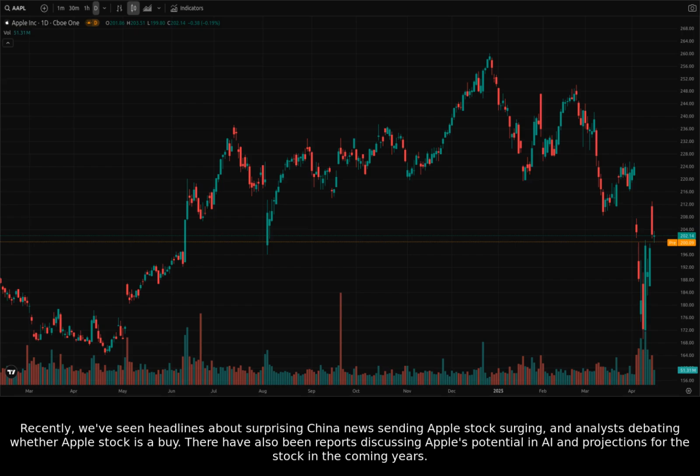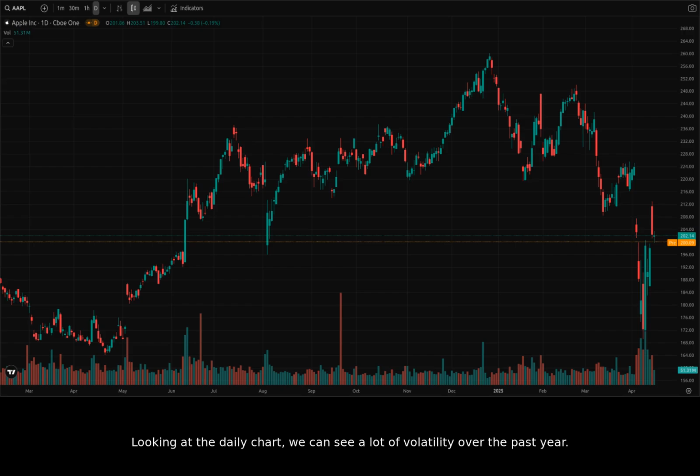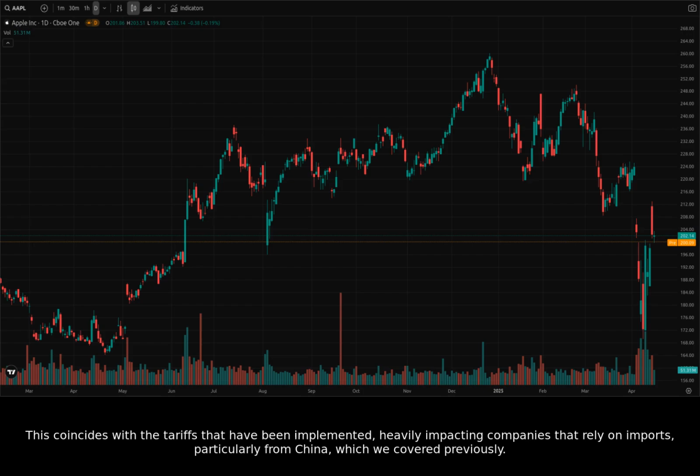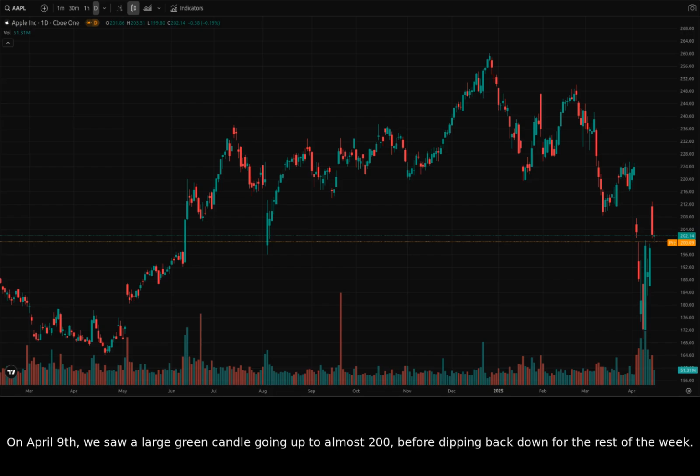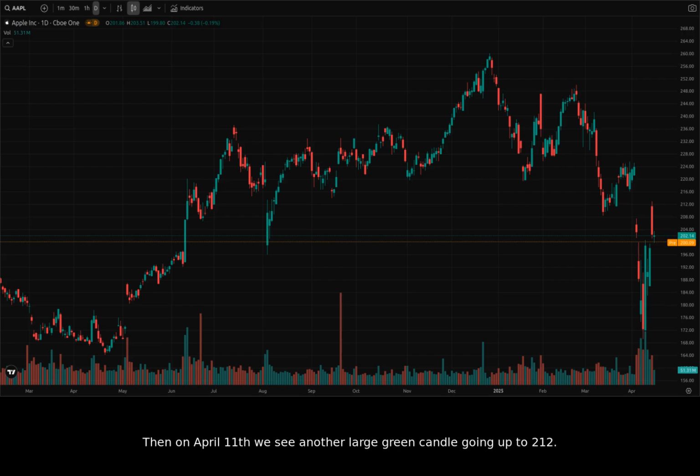Looking at the daily chart, we can see a lot of volatility over the past year. There was a notable dip in early March of 2025, followed by a partial recovery. The daily chart shows a significant price decline in early April 2025. This coincides with the tariffs that have been implemented, heavily impacting companies that rely on imports, particularly from China, which we covered previously. On April 9th, we saw a large green candle going up to almost 200, before dipping back down for the rest of the week. Then on April 11th, we see another large green candle going up to 212.